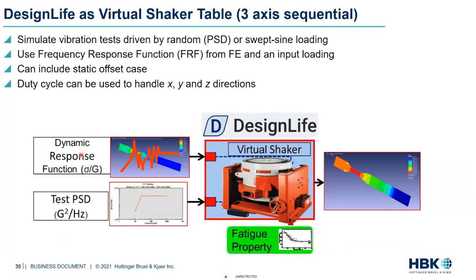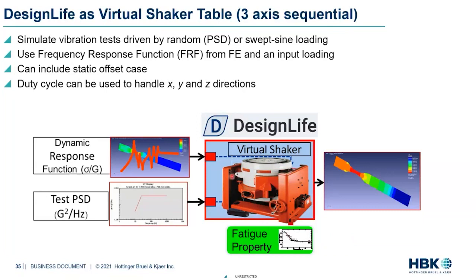So once we sort that out, we bring these 2 inputs in, and ENCODE is going to now act like a virtual shaker table, where it's going to take these 2 inputs. You will see in the next slide, we're going to generate stresses as a function of frequency. We're going to cycle count that statistically, and then we're going to put that on the fatigue curves and get your life and damages. So you'll see a little bit of these details in the next couple of slides to see how that actually works.